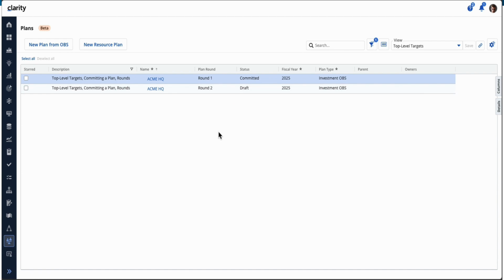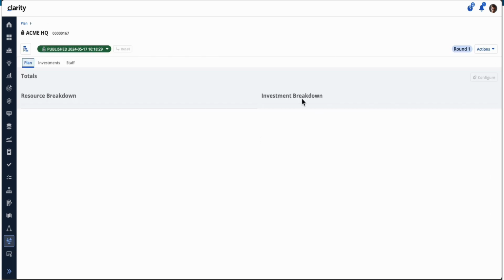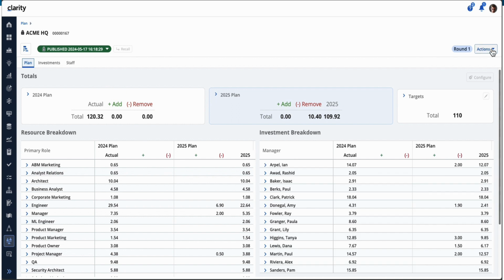One thing to note is that if you go back to round one, you can still view some of the data, but you won't be able to start a new round from round one. You can only start a new round from the latest round. You can't delete it either.